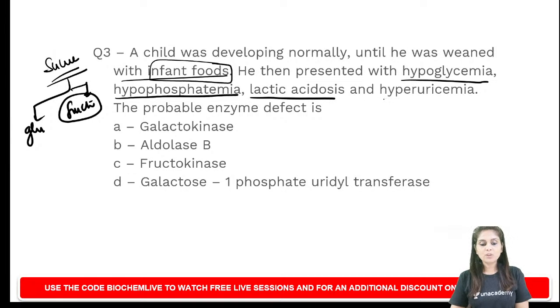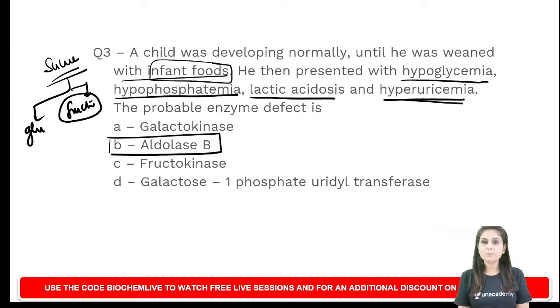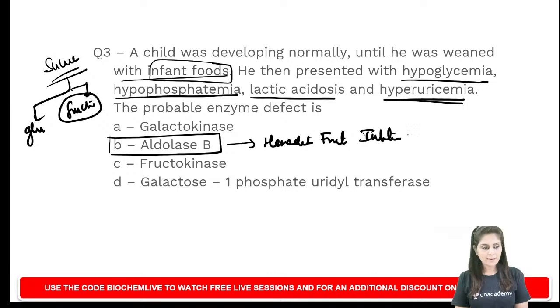Lactic acidosis is because uric acid does not allow lactic acid to get secreted. Hyperuricemia is because ADP is catabolized to form uric acid. So all these explain one condition, which is aldolase B defect, and that is called hereditary fructose intolerance. Okay, clear?